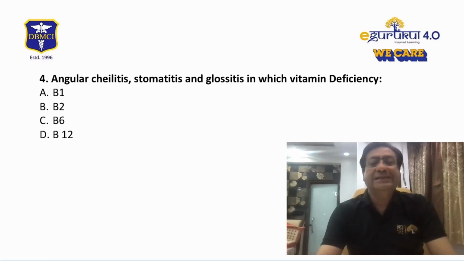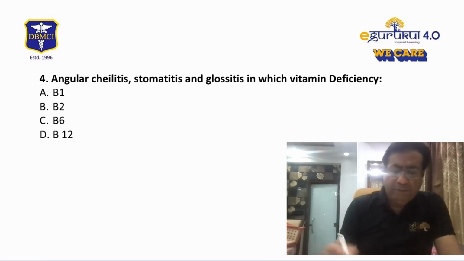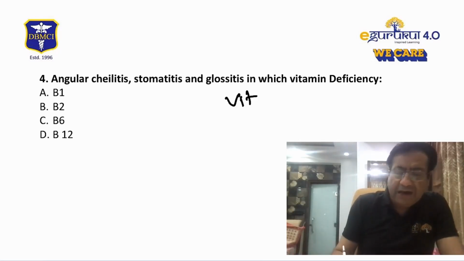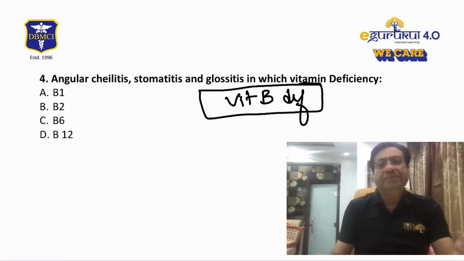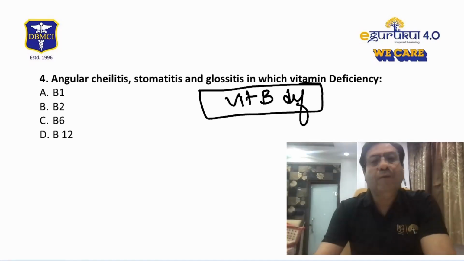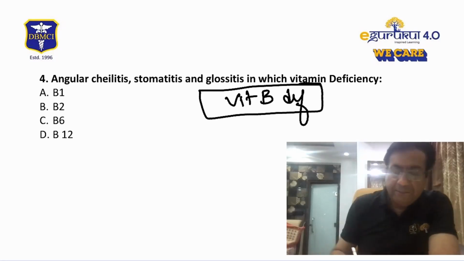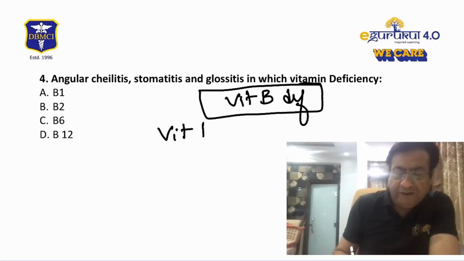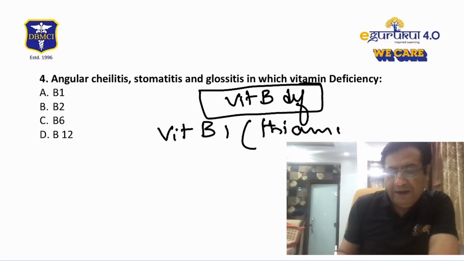Again, although per se this is not a pediatric question as such because it was not mentioned in children, vitamin B deficiencies are actually associated with a myriad of symptoms, and the symptoms and manifestations may depend upon which vitamin deficiency we are talking about. For example, when we talk about vitamin B1 deficiency, that is thiamine deficiency, thiamine deficiency in children has been associated with a condition which is called beriberi.